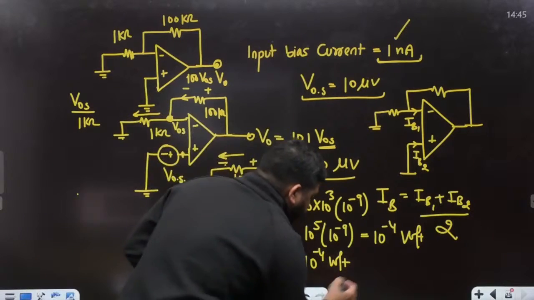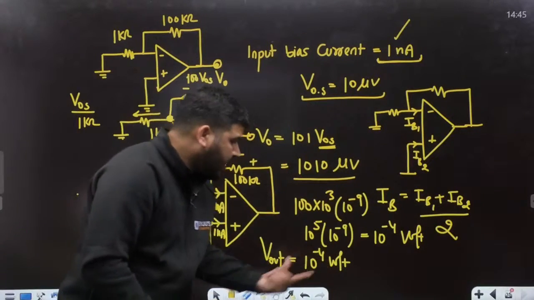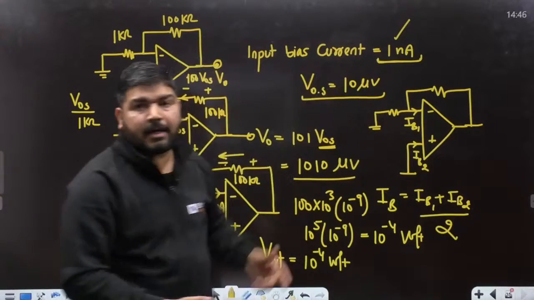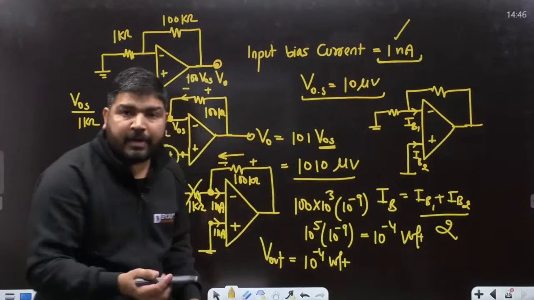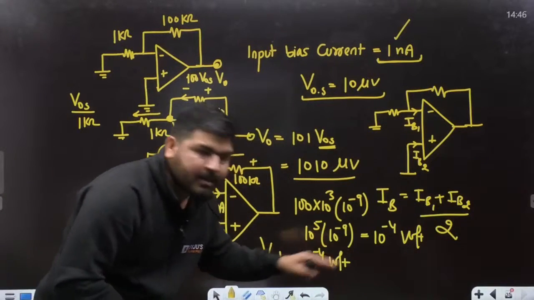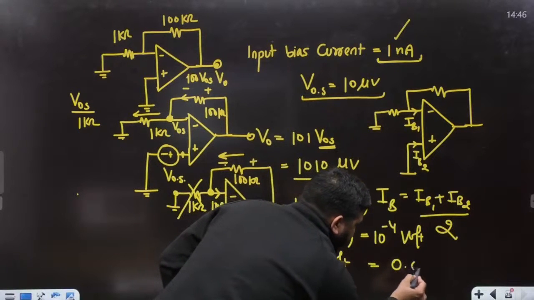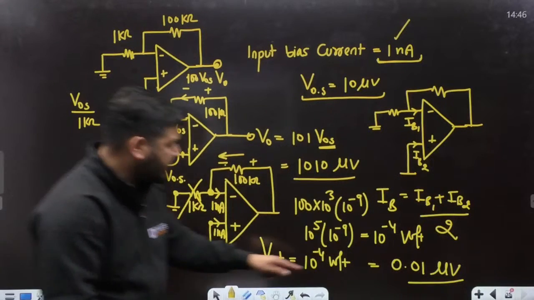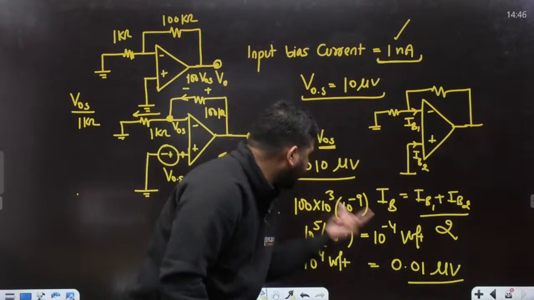Now we need to calculate the total voltage. We have to apply the superposition, because of the offset voltage and the bias current, we need to calculate the total voltage. The total voltage we need to calculate in microvolt. If we convert this into microvolt, tell me guys, what is the value of this in microvolt? 0.01 microvolt, is it correct? I think this is correct, 0.01 microvolt. Now we can add this and this.